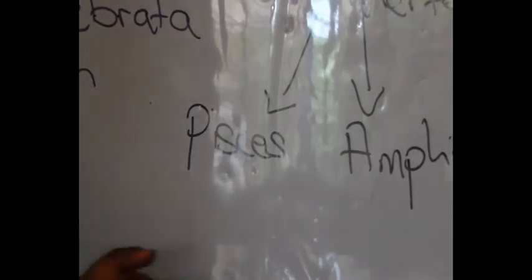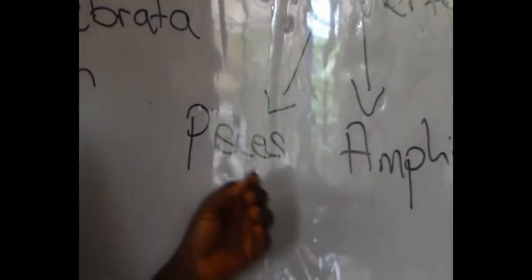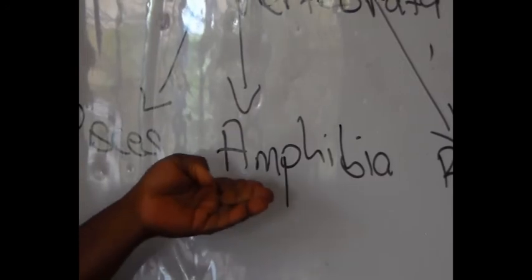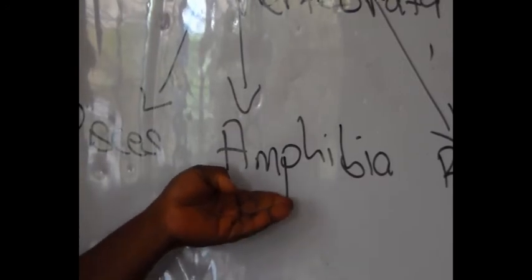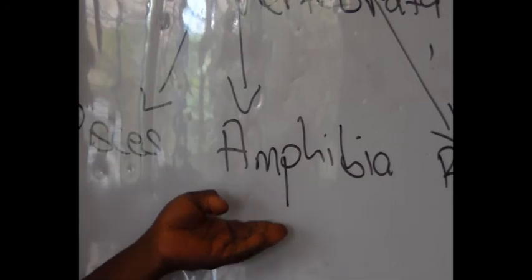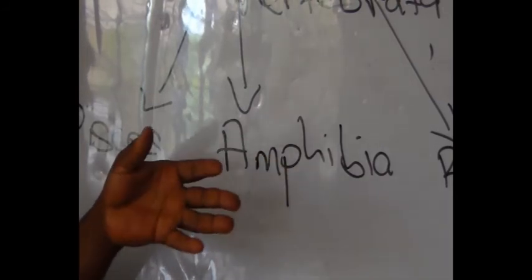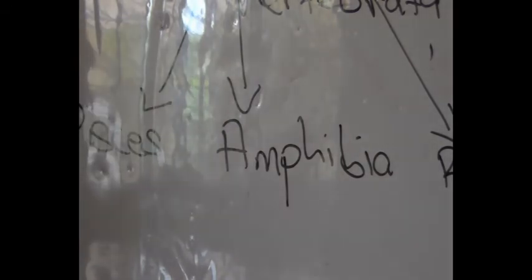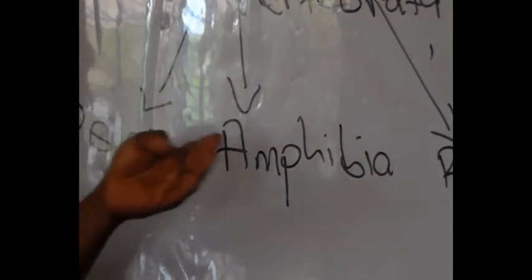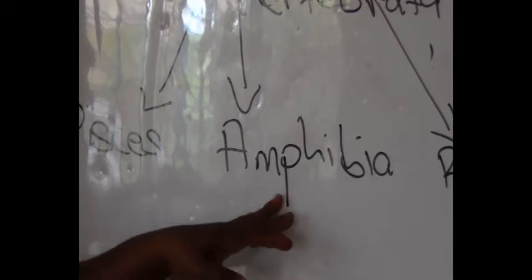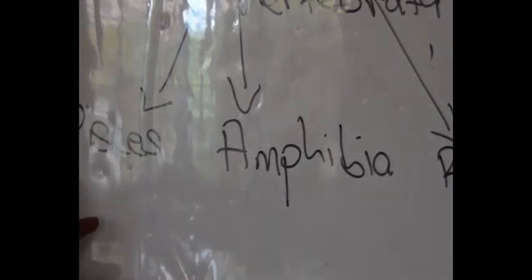Then under amphibian, we have toads. They have moist skin, but no scales. Remember, fishes have scales. These ones do not have scales on their body. Their young ones, at the larval stage, use gills for respiration. But at the adult stage, they use lungs, and they also use their moist skin for respiration. They have webbed digits that help them to move in water. These ones have fins for movement in water.